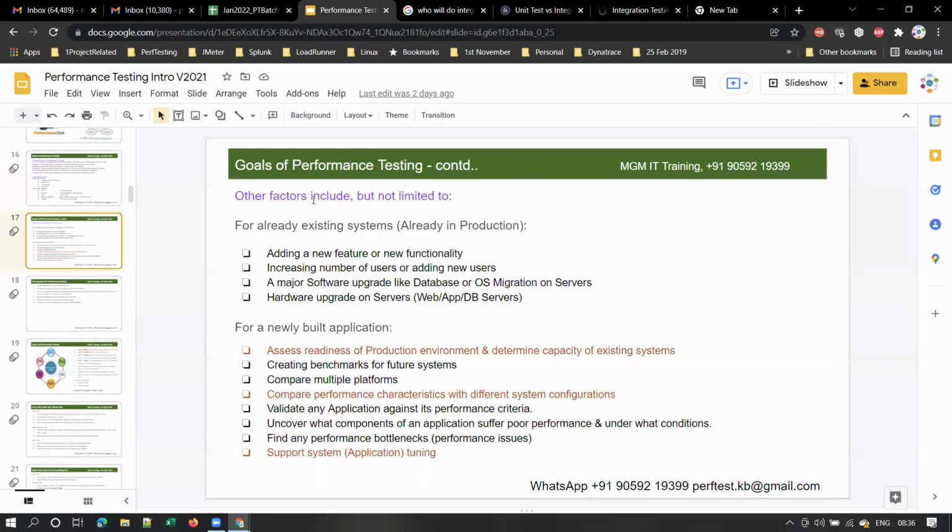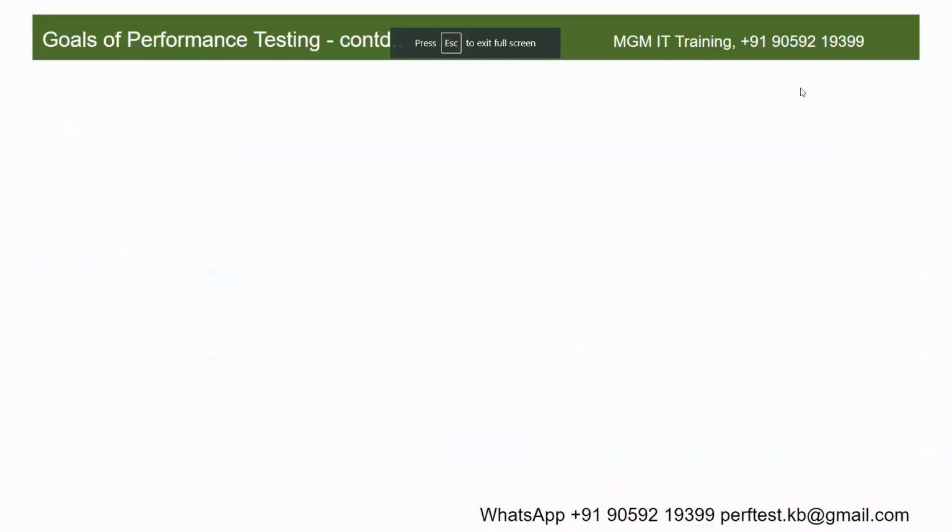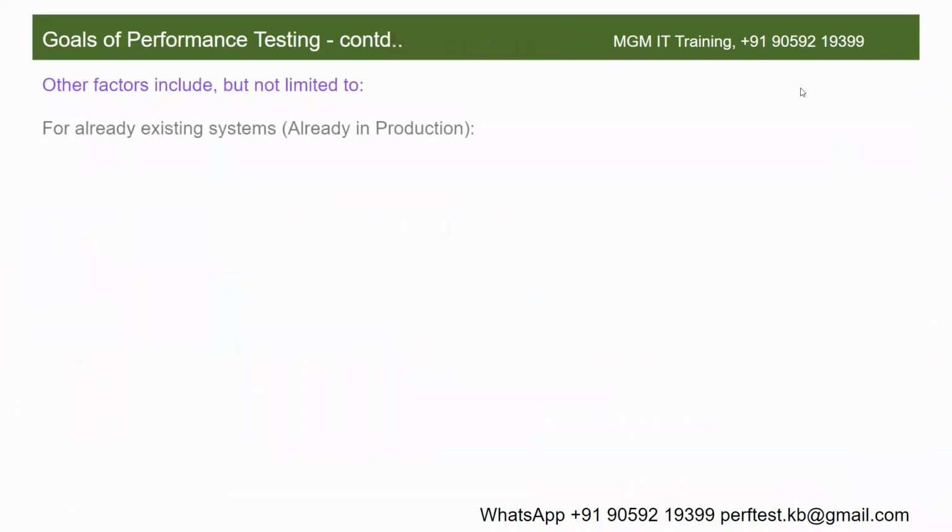In this slide, I covered what the goals of doing performance testing are for an already existing system and for a newly built application. Very important interview question: why do we do performance testing for an already existing application and for a newly built application? Or else the interviewer can ask, what is the purpose of doing performance testing, or what are the goals of performance testing? I broadly classified them into two types. Let me explain this in detail with examples.